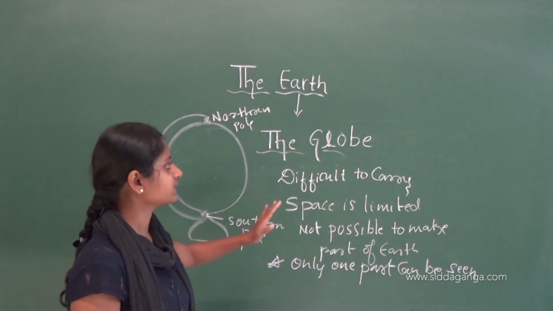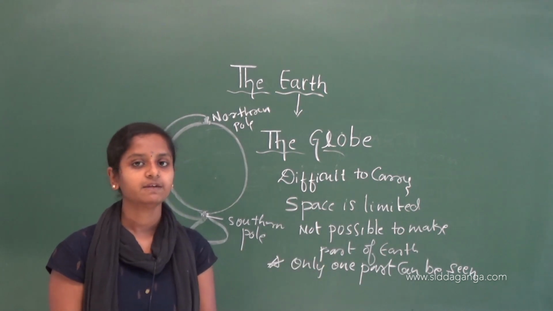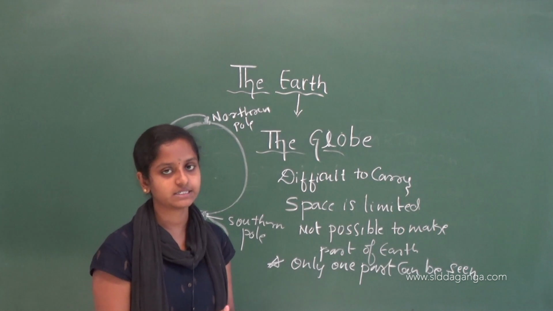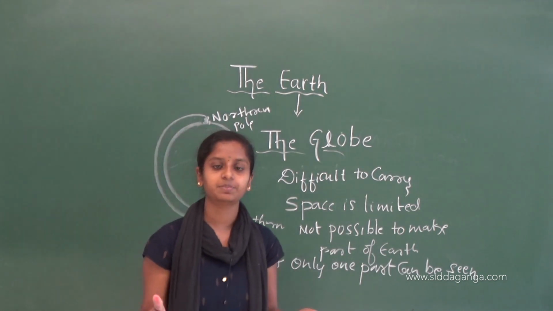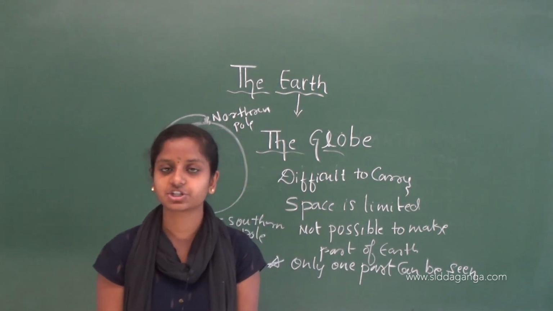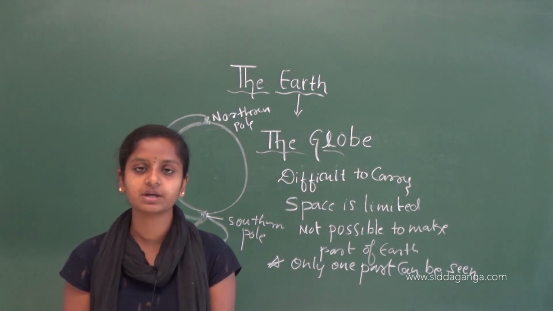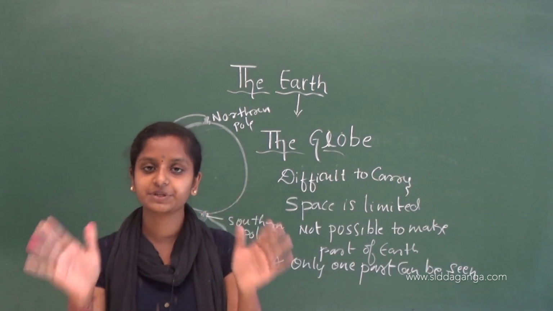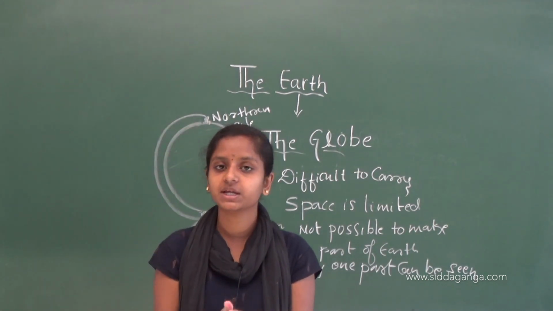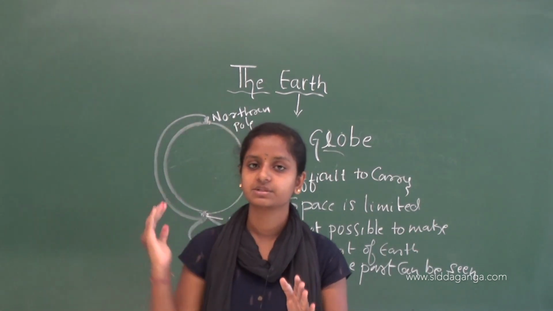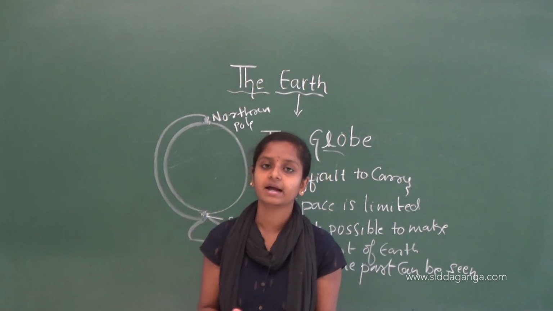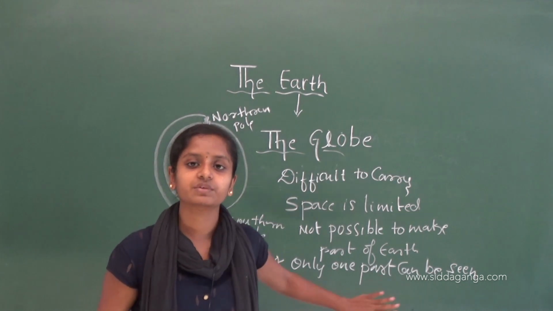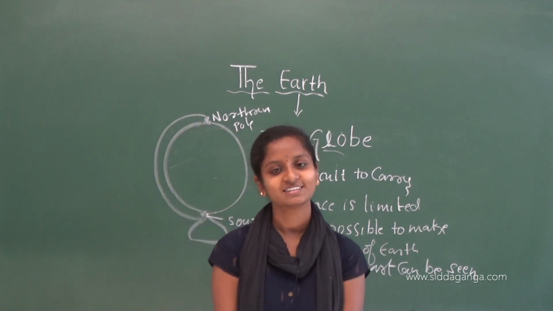So this is about the globe. Today we have seen about the oceans, the continents, the earth shape. Earth is a geoid shape, not exactly a sphere, sorry, earth is a sphere shape and globe is a miniature of the earth. So we have seen these many topics and we'll discuss the further topics in the future classes. So this is the end of today's class. Thank you.